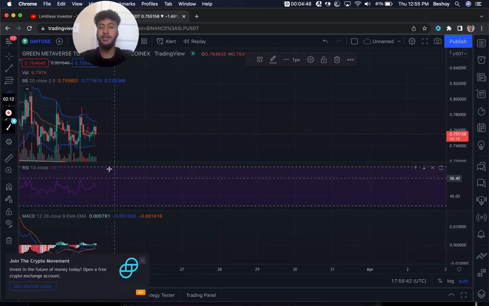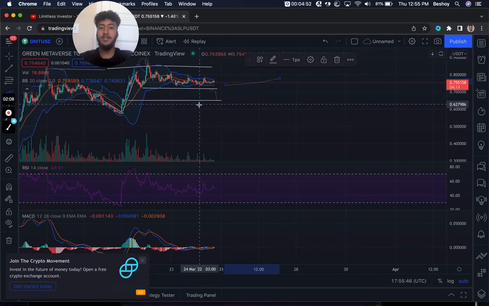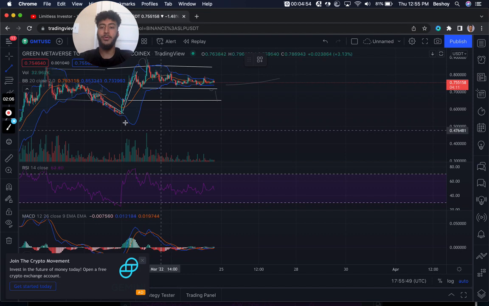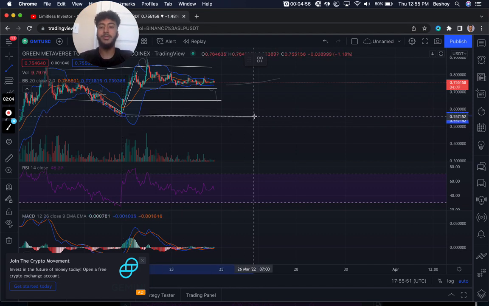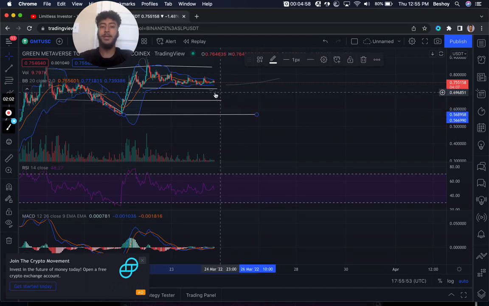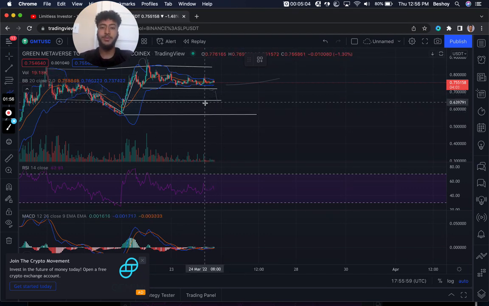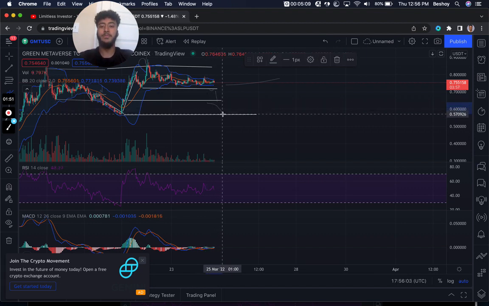But in this sense, if we do zoom out, if price does break these levels, we could see another support level here that's being created in the downtrend that we created before. And we could be seeing a ranging market here for quite some time before, if price does break these levels, we will be seeing another retest to these resistance here, and then bouncing back up this support at 0.56. So just keep that in mind.